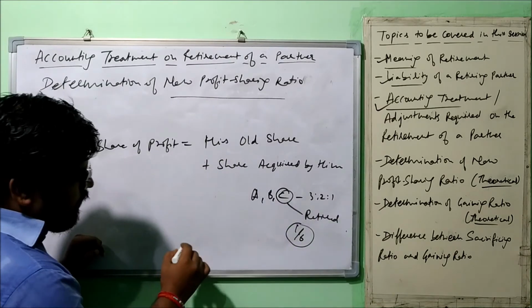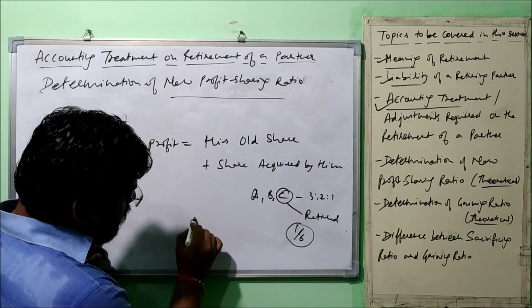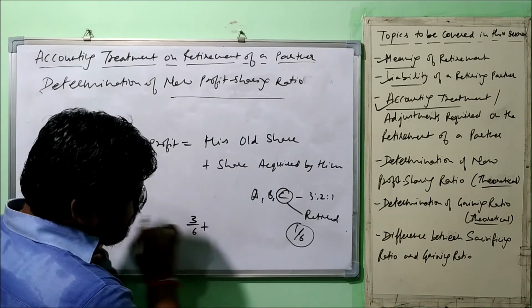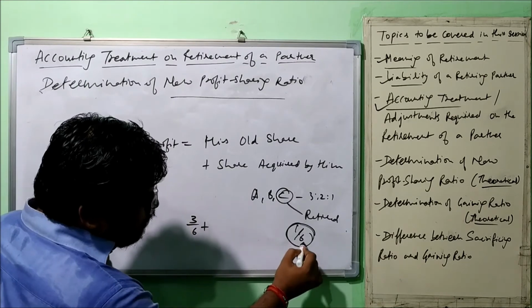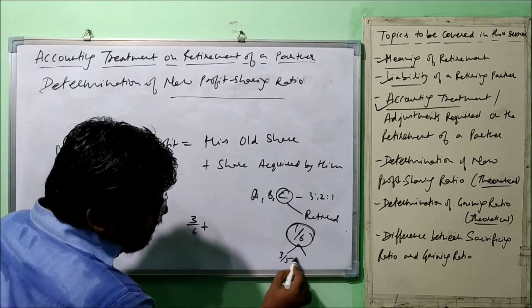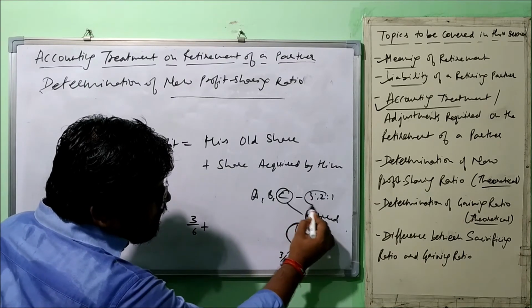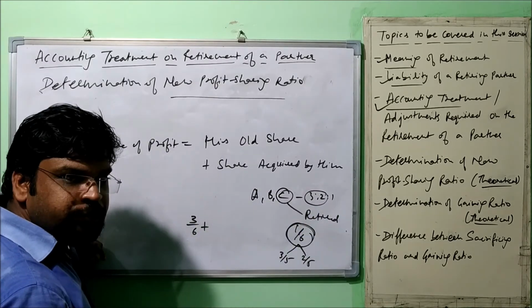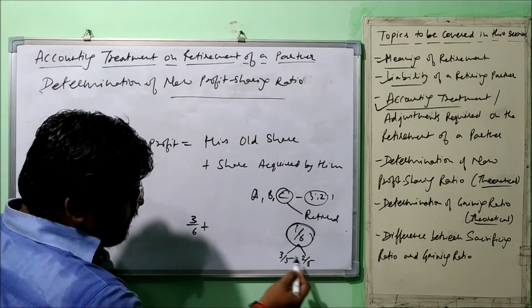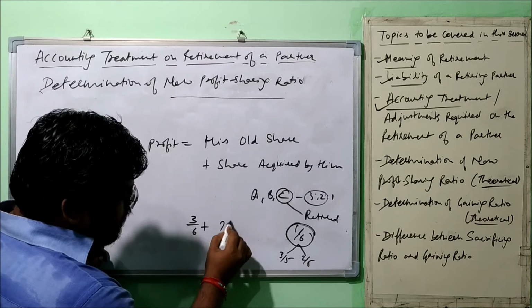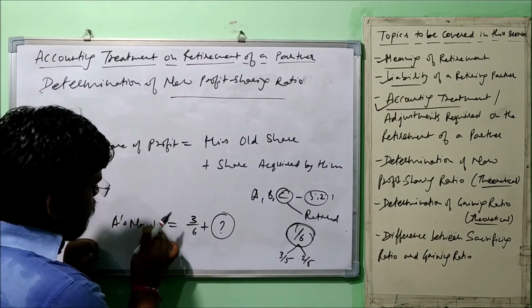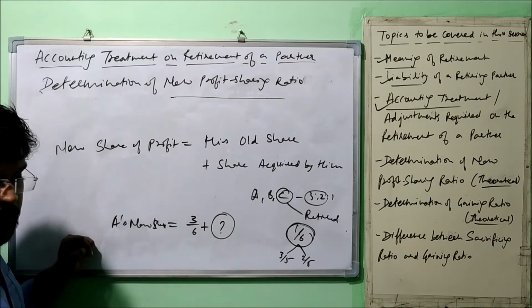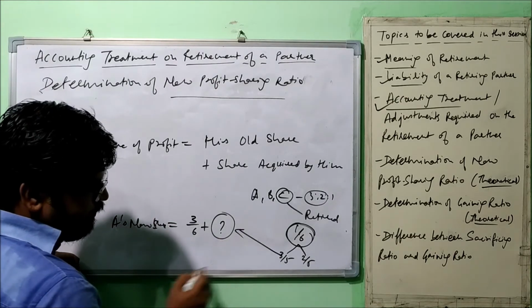Okay, that means A's new share. What will be his new share? Earlier he was getting 3/6, plus in this share he is going to get some share. So there will be two parts of this, 3/5 and 2/5, because their ratio is 3:2. According to that, whatever ratio comes here will be added here, and that will be his new share. Understood the point? Okay.